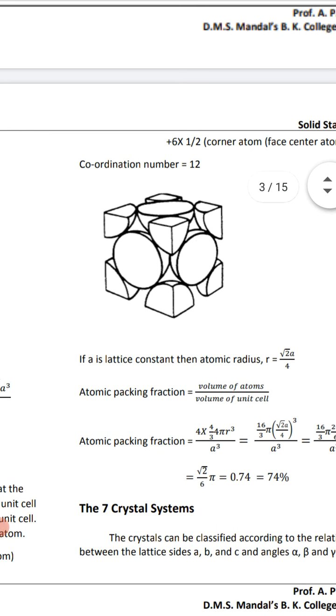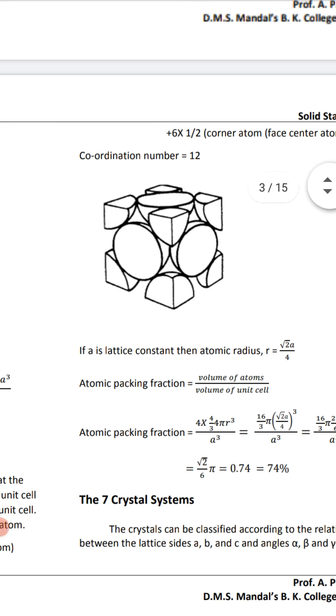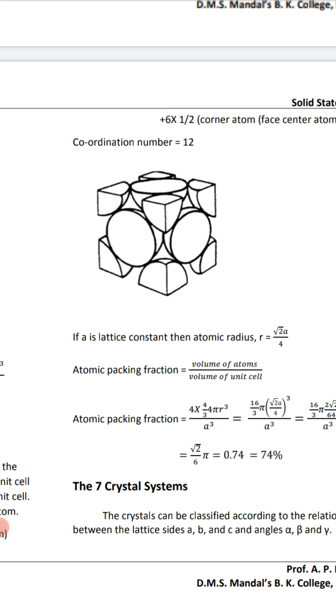With lattice constant a, the atomic radius r equals root 2 a divided by 4. The atomic packing fraction is the volume of atoms divided by the volume of the unit cell, which is root 2 divided by 6 pi, equal to 0.74, which is 74 percent. This is BCC and FCC.